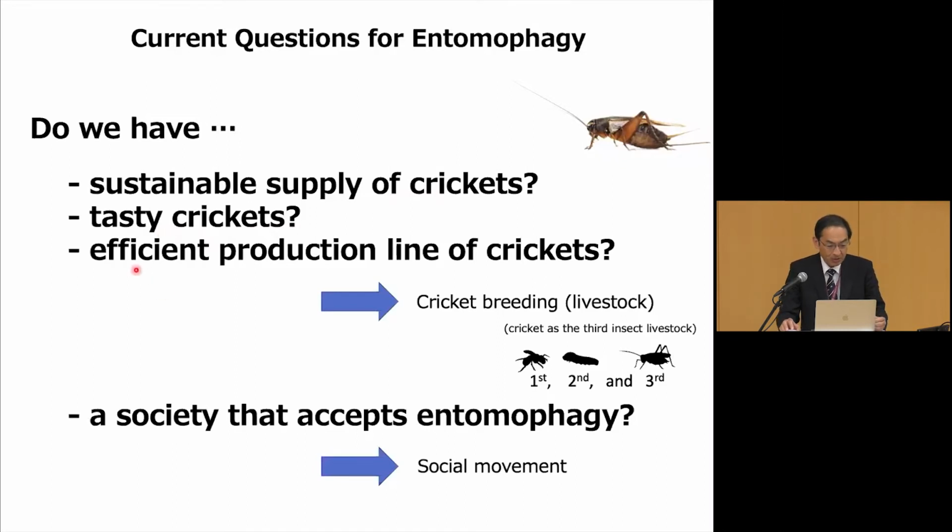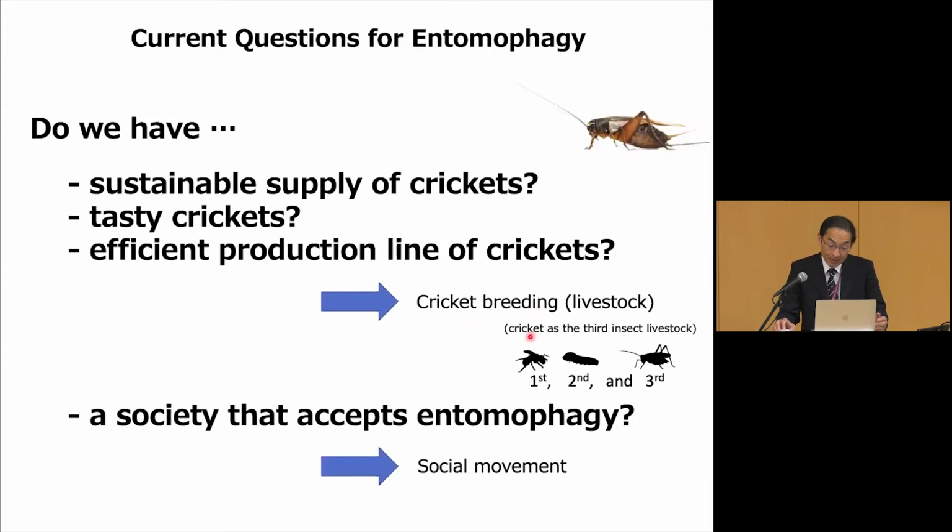The last question here, of course there are many questions, is efficient production. Do we have an efficient production line of crickets? Actually, there are many problems if you try to breed crickets, so there should be a very efficient production line. Can we make it? In other words, can we make a cricket breeding system, or can we make a livestock out of crickets? Can we domesticate crickets? Those are the questions that basic scientists should answer.